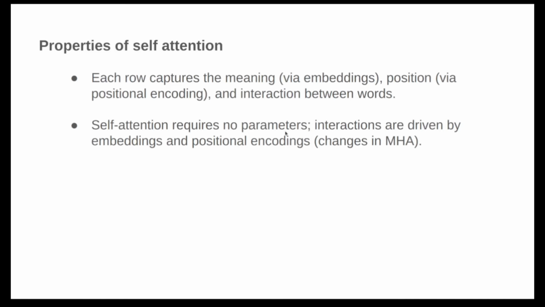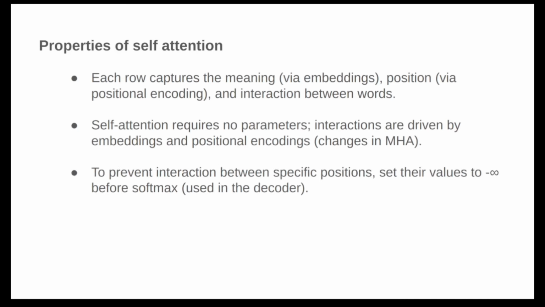It changes in multi-head attention. In multi-head attention, we'll apply some weights on KQV so that they can act differently. We have already discussed that, right? Yeah. So one more thing: to prevent interaction between specific positions, we can set their values to -infinity before softmax. Okay, so what does this mean?